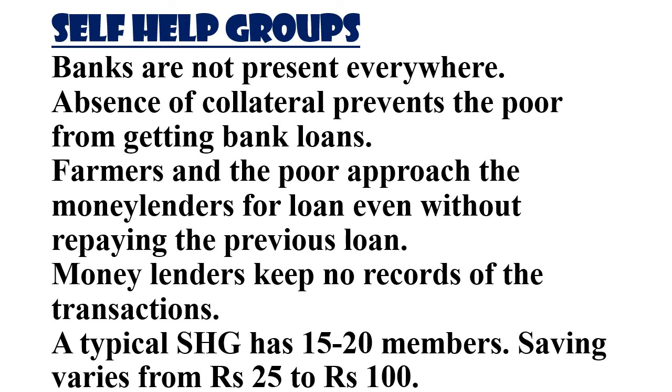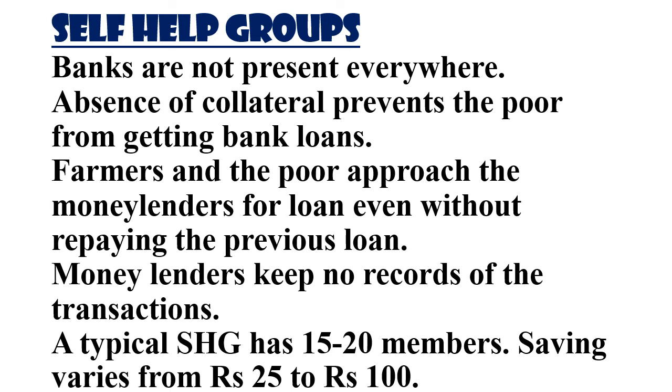We have reached almost the last part of the lesson, Money and Credit, that's the third chapter in Class 10 Economics textbook. The heading is Self-Help Groups. Banks are not present everywhere in India, and even in places where banks are present, poor people are not able to take loan from banks because there is no collateral with them. So this will prevent them from taking loan from banks.